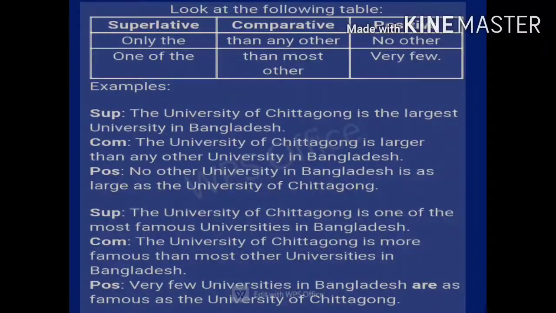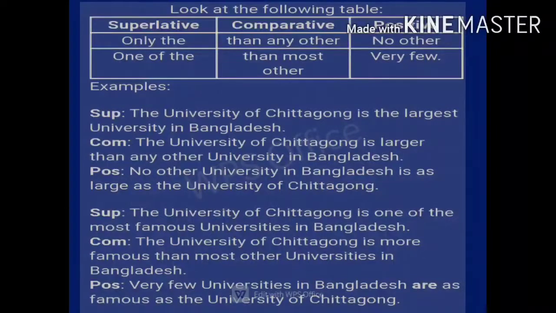So let's see the example. The University of Chittagong is the largest university in Bangladesh. So here the word the is used for the superlative, and while changing the same sentence into comparative, we will write, the University of Chittagong is larger than any other university in Bangladesh. So here, for changing the superlative degree into comparative degree, we will add then any other.